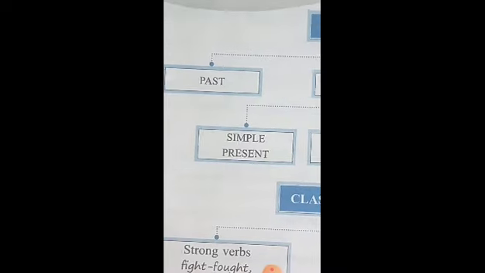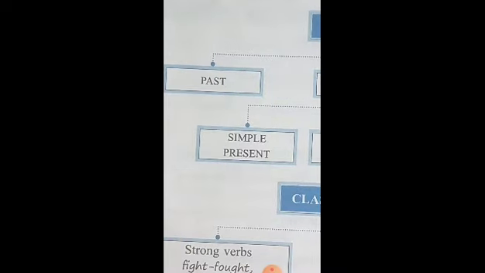Now, we move on to the past tense, which refers to actions that happened in the past. So, a verb which is used to show that an action was completed in the past is said to be in the past tense. So, the event is already completed. Seema went to the aquarium today.